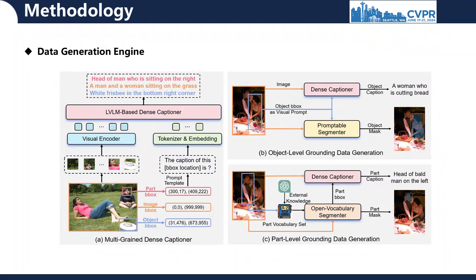B. To generate object-level grounding data, we feed images and original bounding boxes into the dense captioner and a powerful segmenter to obtain the captions and masks of various objects. C. We leverage the external knowledge from LLMs to decompose the existing object category annotations into a vocabulary set of part-level tags, which are sequentially fed into an open vocabulary segmenter and our captioner to acquire the part-level annotations.